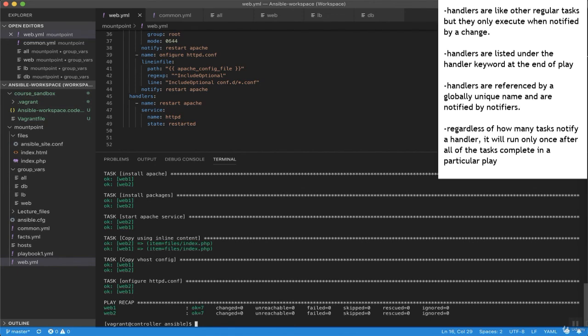In summary, handlers are lists of tasks, not really any different from regular tasks. They are listed under the handlers keyword at the end of the play. They are referenced by a globally unique name and are notified by notifiers. If nothing notifies a handler, it will not run. Regardless of how many tasks notify a handler, it will run only once after all of the tasks complete in a particular play. In the next lecture, we'll continue with further customizations to our Apache playbook.